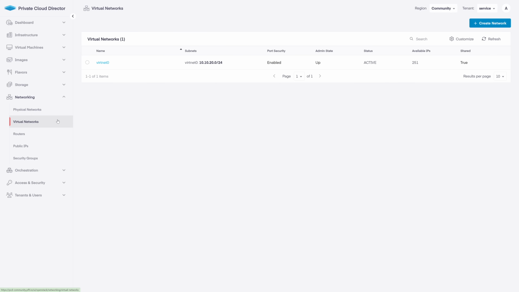Virtual networks are internal tenant-facing networks that utilize the physical networks defined previously. Virtual networks can also support flat, VLAN, and VXLAN network types as well. Routers work exactly like you'd expect them to. Defining a router in PCD allows you to create network connections between different networks to route traffic. For example, the virtual router I've created allows traffic in my VirtNet0 to route out to my physical network.